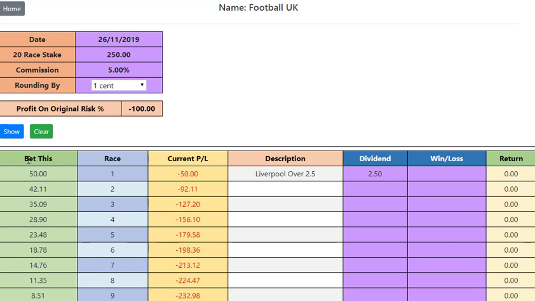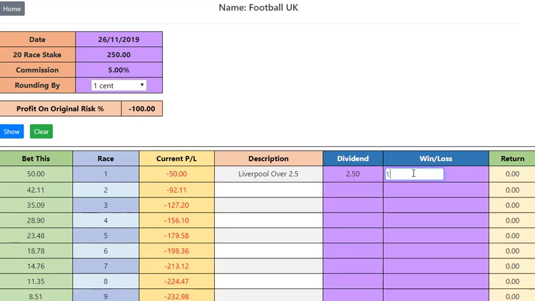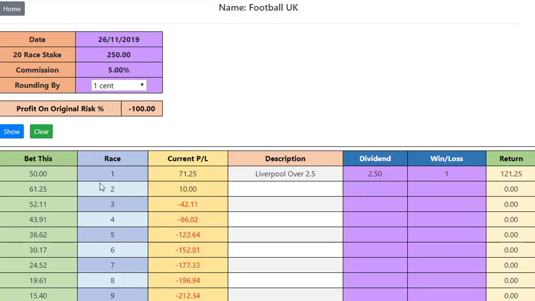Okay, so the column here is the bet, the amount we are betting, and this just tells us what event we're up to, and this is exactly where we are at this point in time. So at the moment we've put this money on Liverpool, so our profit and loss is minus 50. Okay, as I said, the game was over 2.5, and we'll see now that it was £42 the next bet. Now it's jumped to 61 because it's now starting to disperse the winnings and the capital through these other races.